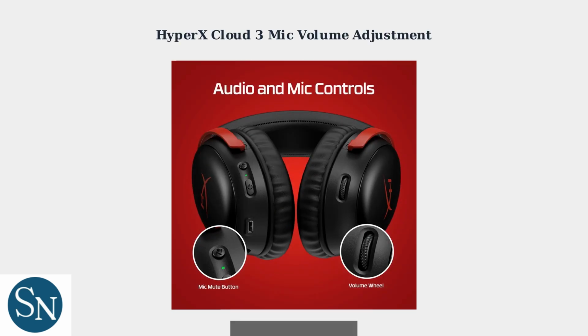The HyperX Cloud 3 gaming headset doesn't have a physical mic volume dial. Instead, adjustments are made through software on your PC, console, or mobile device. This video will guide you through the process of increasing your mic volume for clear game chat and voice communication.